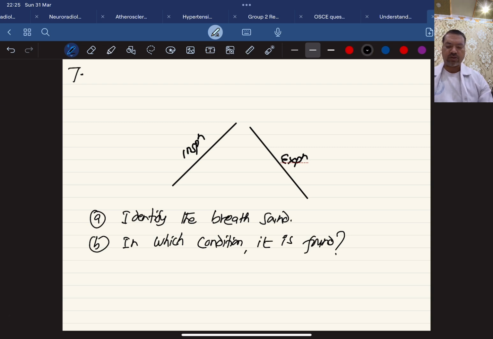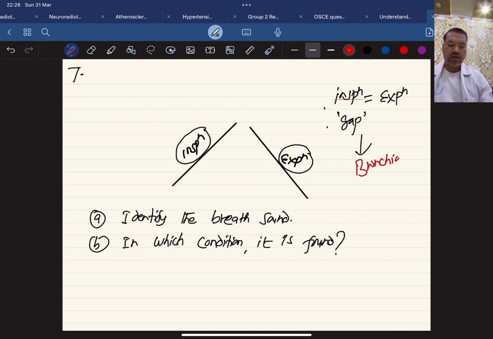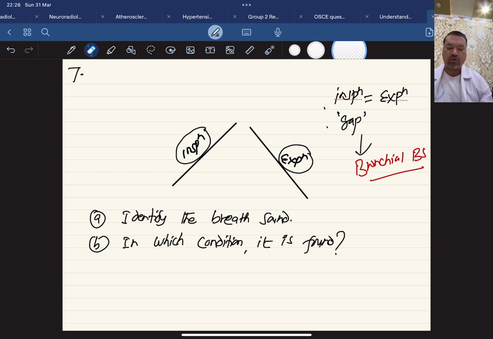Again, a type of breath sound, but here the inspiration and expiration are equal. Inspiration is equal to expiration, and there is a gap between them. So this is called bronchial breath sound. Bronchial breath sound is not normal. It is abnormal. And how to identify this bronchial breath sound in a child or in a patient?